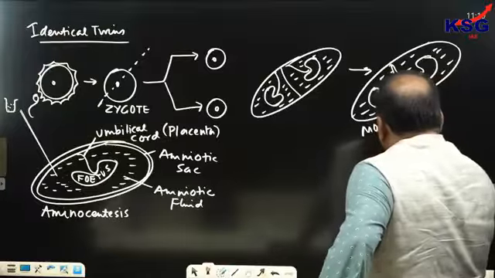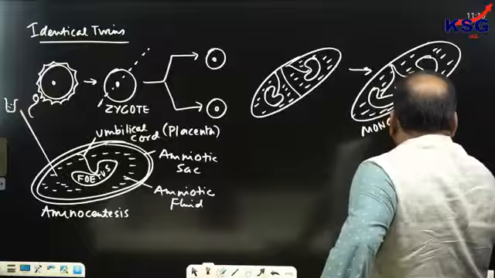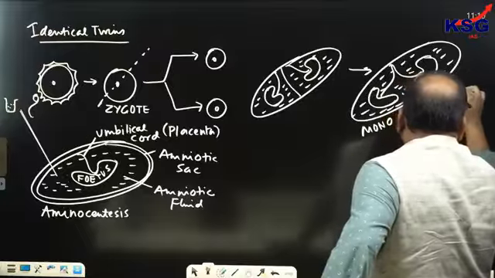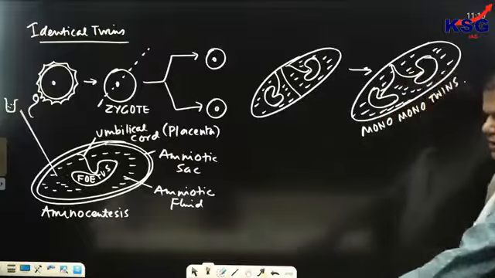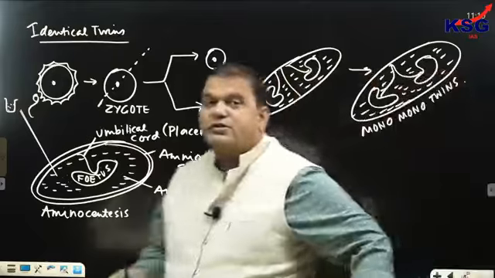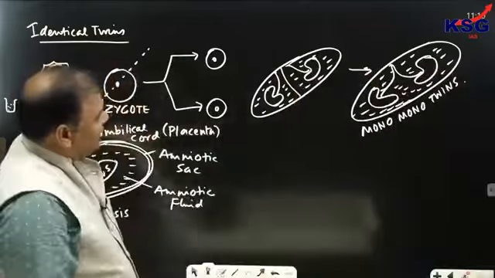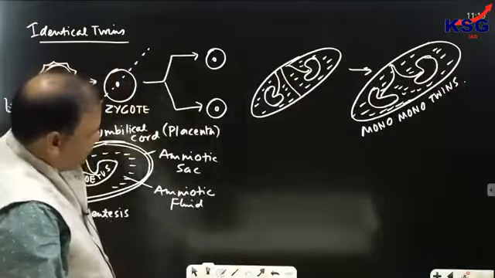It is called mono twins. It is referred to as mono twins. Clear? Mono twins. Same amniotic sac and sharing the same placenta would be called mono twins.